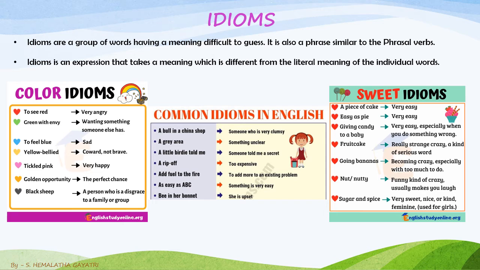Sugar and spice: very sweet, nice or kind, it's generally feminine. Sugar and spice, this idiom is used for girls. Okay, so we have a lot of categories in this, children. You have to do some kind of exploration to know more about idioms. It's very interesting. I guess you have a lot of interest and you'll surely do that. All right, let's focus on the next category.